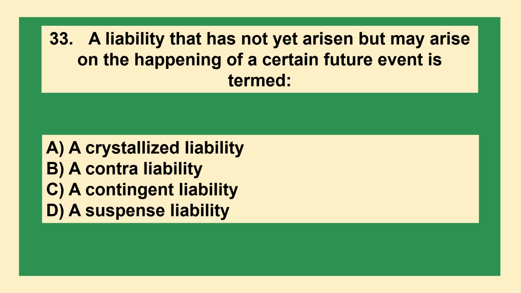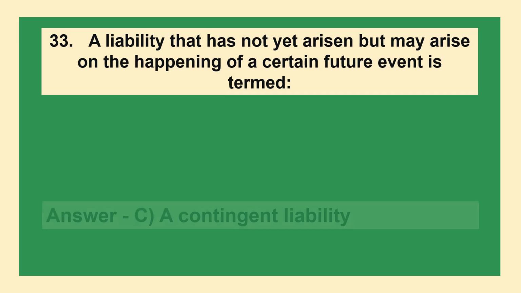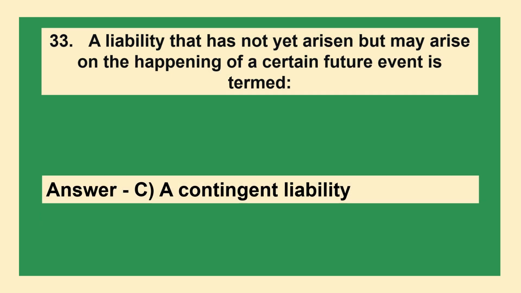A liability that has not yet arisen but may arise on the happening of a certain future event is termed option A, a crystallized liability, B, a contra liability, C, a contingent liability, D, a suspense liability. The answer is option C, a contingent liability.